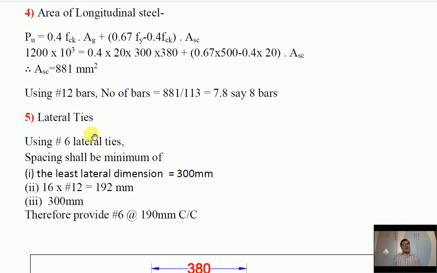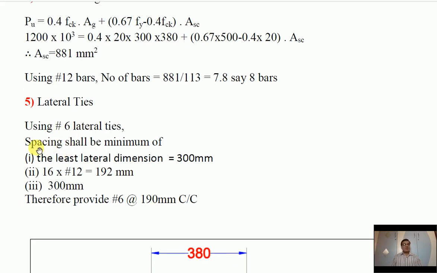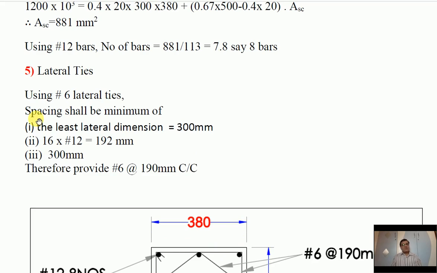Now lateral ties. So using 6 mm lateral ties. What the clause is saying is that the minimum is 6 mm and 1/4 of the maximum diameter of the bar. Here the maximum diameter of the bar is 12 mm, so 1/4 means 3 mm or 6 mm, whichever is max, that means it is 6 mm. According to the IS code, the spacing of lateral ties shall be the minimum of, first, the least lateral dimension, that is 300 mm.